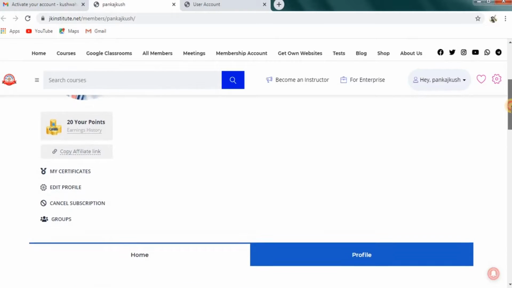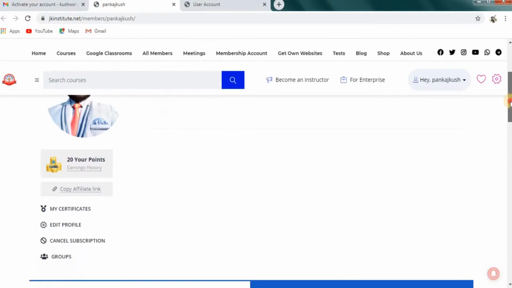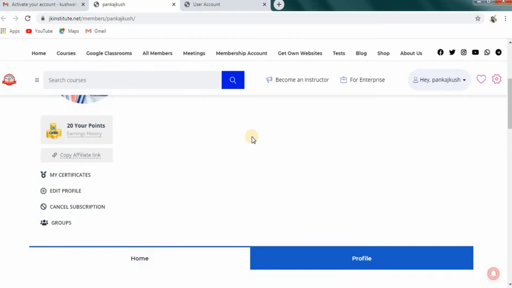Right now you're looking at the dashboard of the student. As you register at the JK Institute, you will get 20 points for registration, and here you will get an affiliate link which you can copy and share with your friends to earn points. And here you will get certificates, and you can edit your profile, you can cancel your subscription anytime, and also in groups you can study.